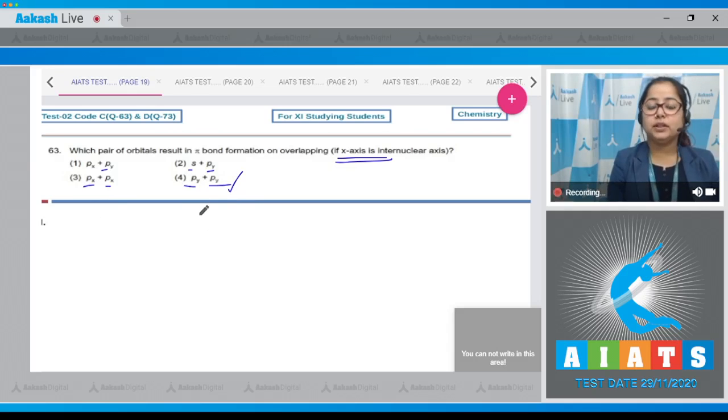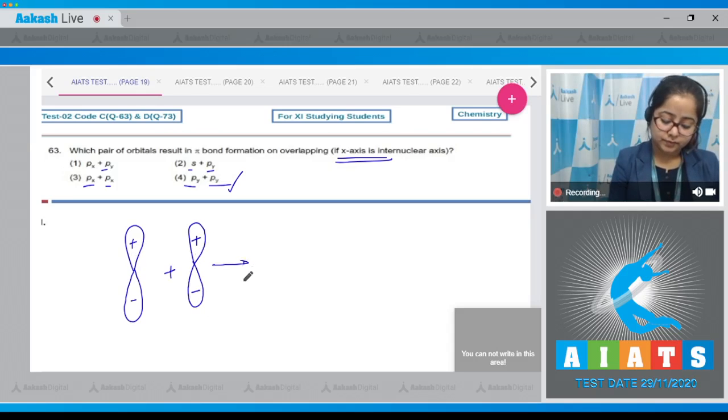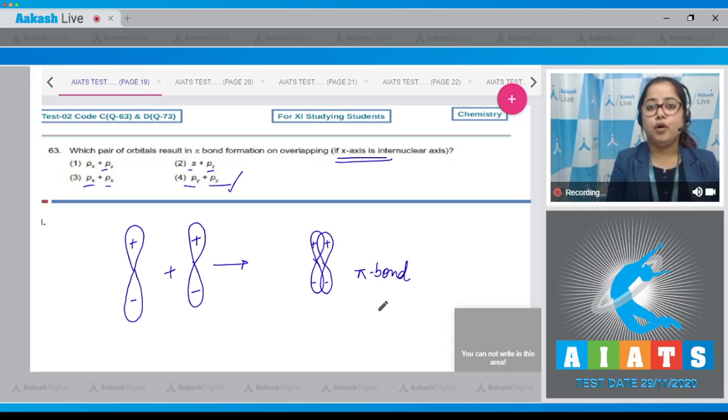And here the Py orbitals lie perpendicular to the x-axis. As a result, when these parallel orbitals overlap, pi bond is formed. I'm drawing the structure. This is a Py orbital, plus, when these overlap, plus plus minus minus, a pi bond is formed. That means the correct answer is option number 4.